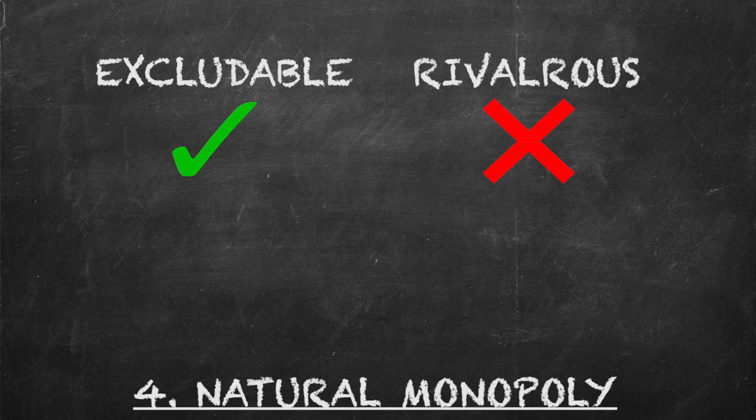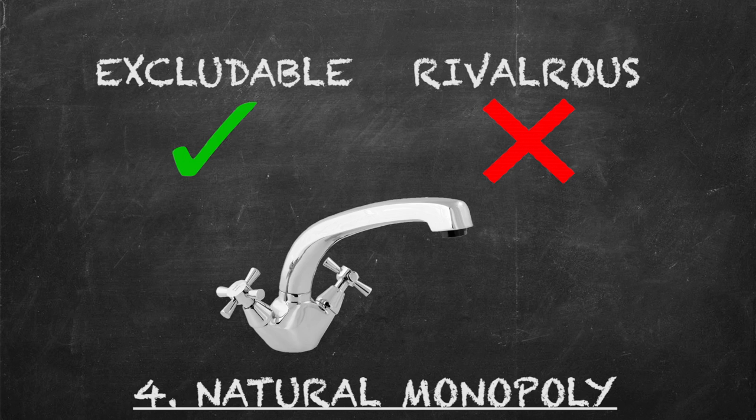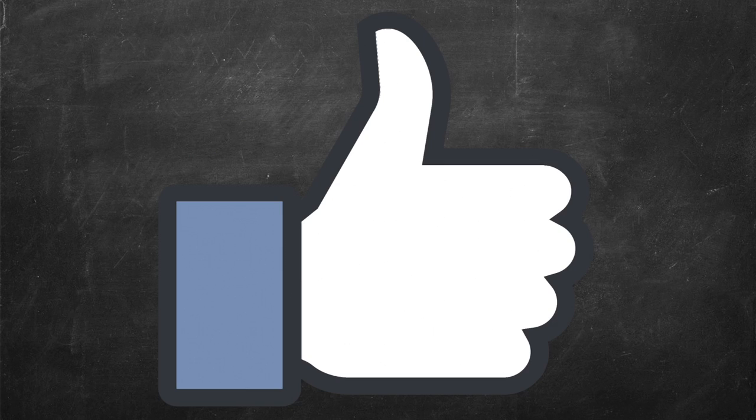When a good is excludable but not rival, it is an example of natural monopoly. For instance, consider water services in a small town. It's easy to exclude people from this good. The company providing the water can switch off a house's water supply, but water services are not rival on this scale. Once a town has paid for its water services, the additional cost of supplying one house with water is small. And there you have it, the 4 types of goods seen within a market and their attributes.